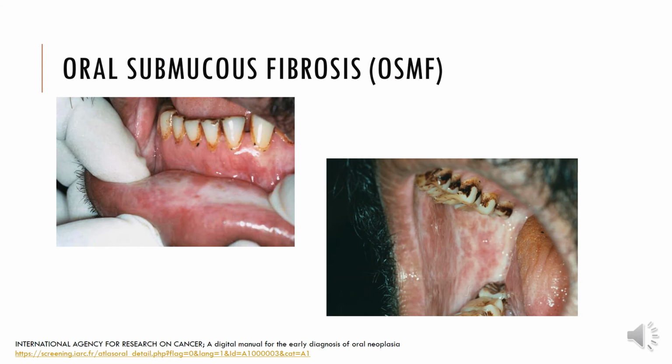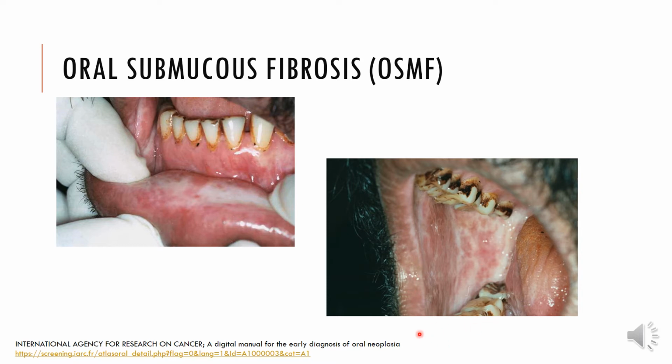Moving on, let's look at another white lesion, which is oral submucous fibrosis. Again, you must have dealt with it in detail in oral pathology. Let me give you a more clinical point of view for this topic, right? So these are some pictures of a patient where you can see that there is a white marble-like appearance of the lower labial mucosa here, as well as the entire buccal mucosa. This is what we call marbling.